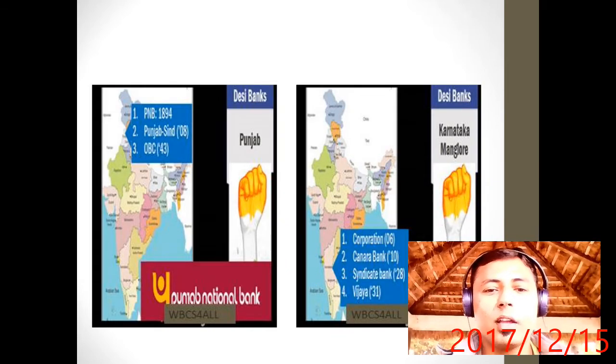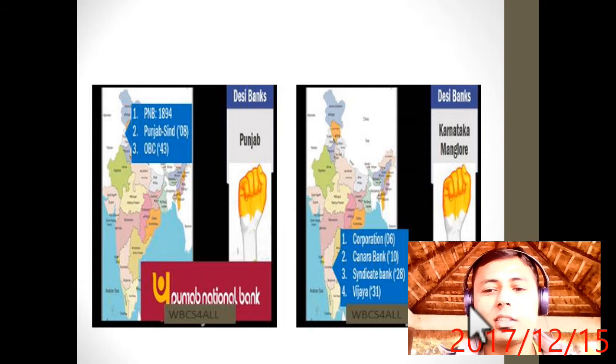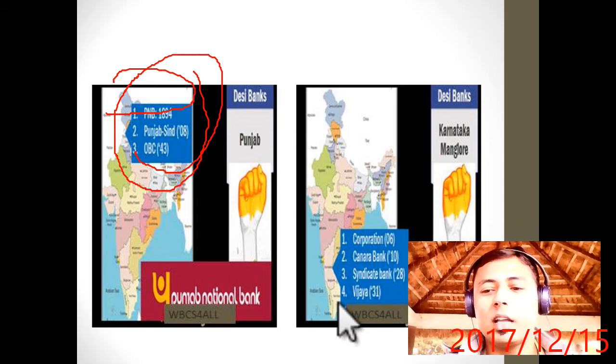Now moving ahead, come to the banks of the Punjab region. There was Punjab National Bank, established in 1844, then Punjab and Sind Bank, established in 1908, and OBC, Oriental Bank of Commerce, established in 1943. You will see that their headquarters are situated in the Punjab region. Now come to the Karnataka Mangalore region. There is Corporation Bank in 1906, Canara Bank in 1910, Syndicate Bank in 1928, and Vijaya Bank in 1931.